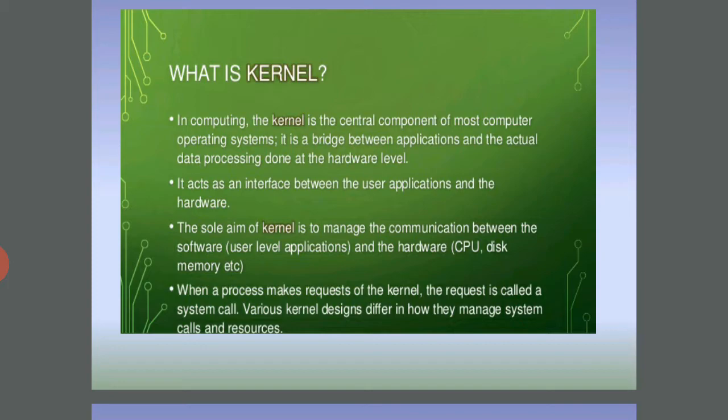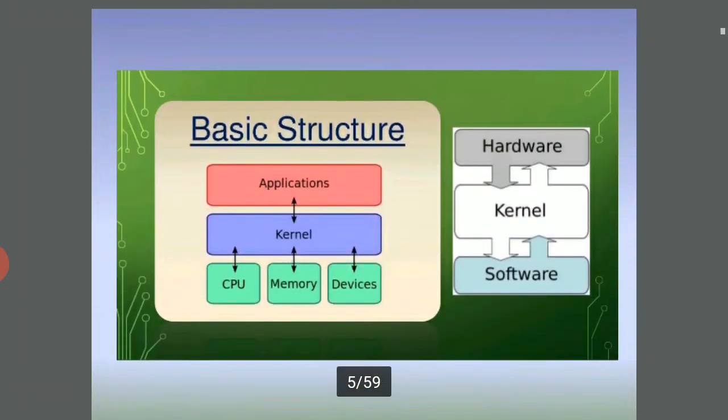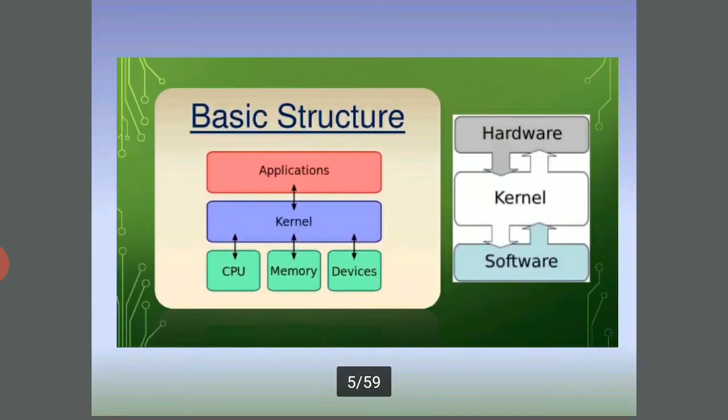Various kernel designs differ in how they manage system calls and resources. The basic structure of the kernel: applications, kernel, CPU and memory devices, so hardware and software. See this diagram.